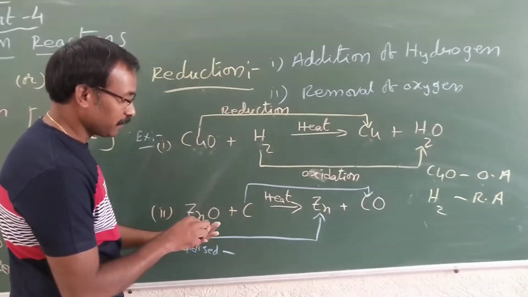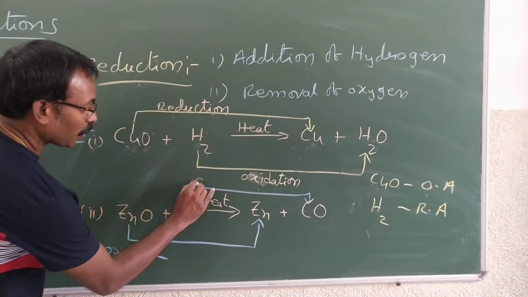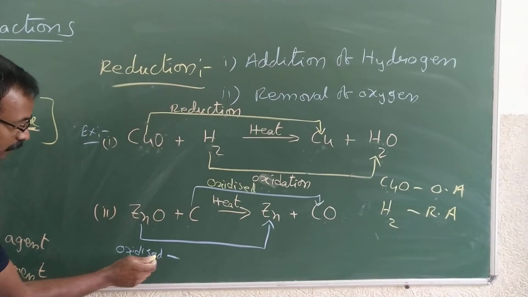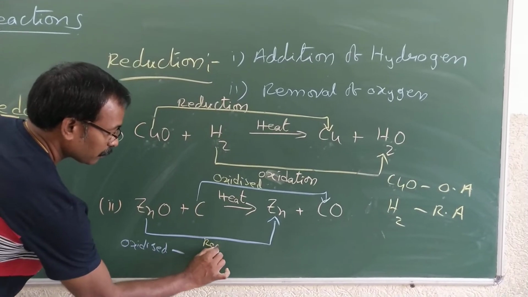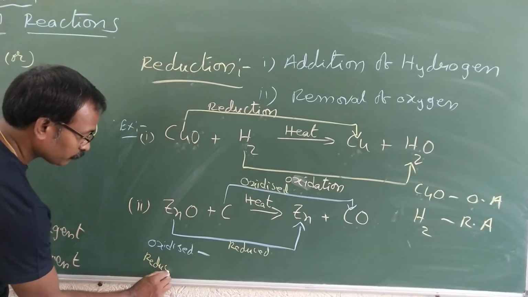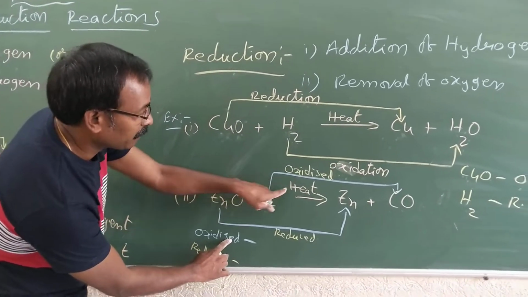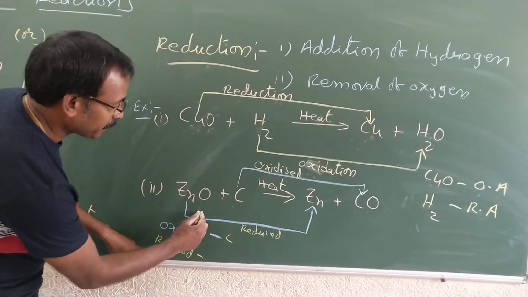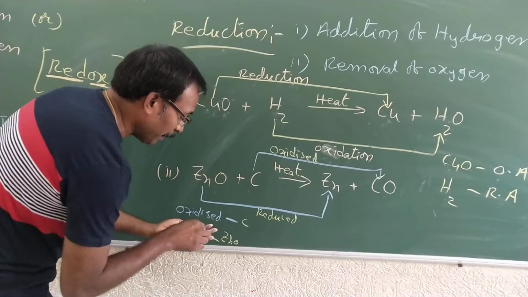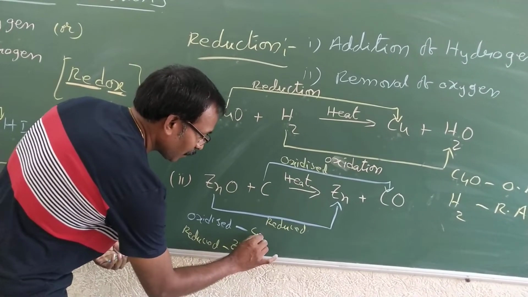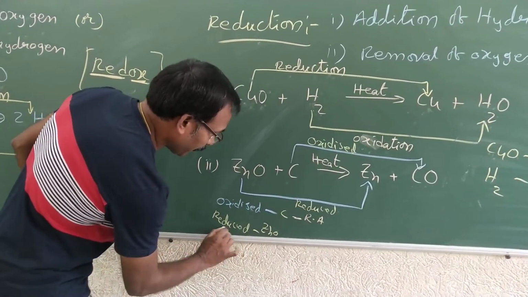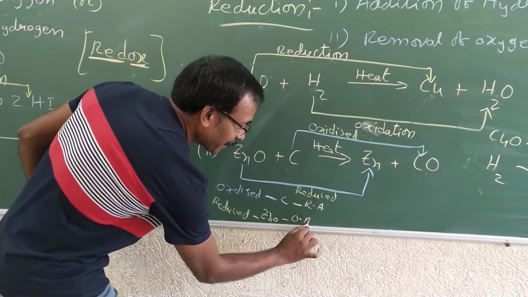So here this is oxidized and this is reduced. So oxidized and reduced. The oxidized one, what is that? Carbon. The reduced one is zinc oxide. Okay, and this oxidized one will become what? Oxidized is nothing but the reducing agent and the reduced one is nothing but the oxidizing agent.